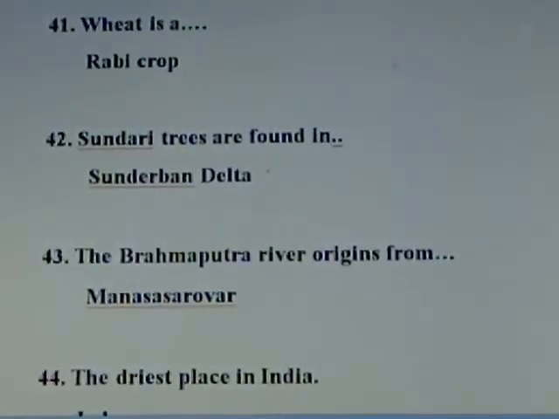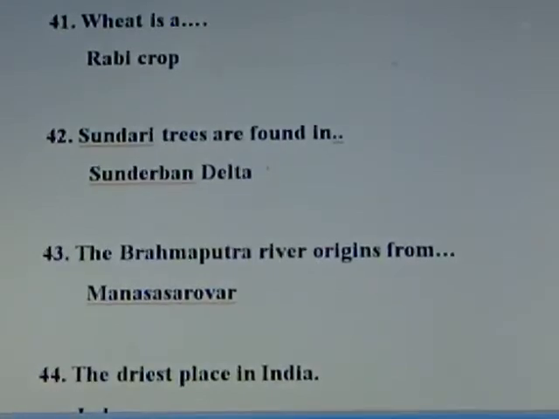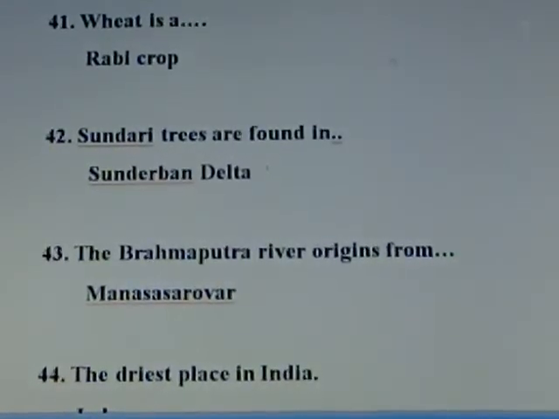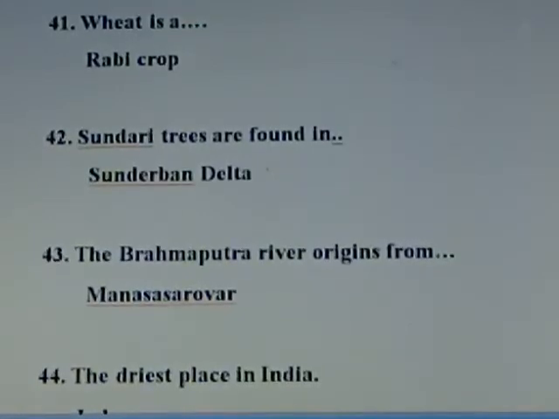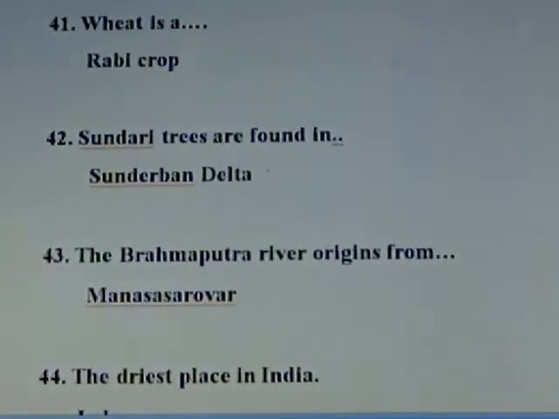Question number 42. Sundari trees are found in? Answer, Sundarban Delta. The Sundari trees are found in Sundarban Delta. Because of Sundari trees, the name was given to Sundarban Delta. Sundarban Delta is created by the rivers Ganga and Brahmaputra. It is in West Bengal.